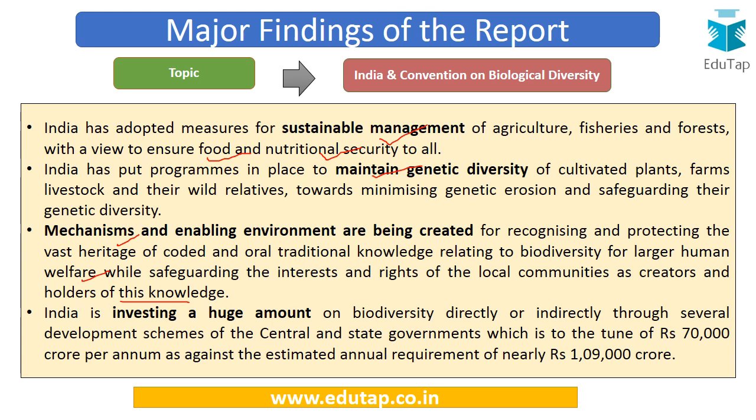Further, India is investing a huge amount on biodiversity. This is directly as well as indirectly through different developmental schemes of both center and state governments. And this is to the tune of rupees 70,000 crore per annum, as against the estimated annual requirement of rupees 1,99,000 crores. So a huge amount is being spent on protection of biodiversity and still more is required for more conservation efforts.